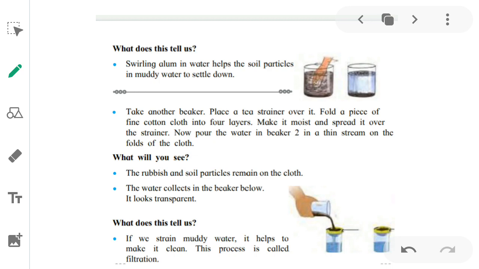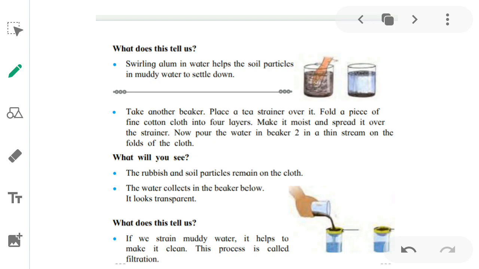See, first what we did is we swirled an alum in beaker 1. So what had happened? Swirling an alum helped the soil particles in muddy water to settle down. Now what you have to do? Take another beaker, which is beaker number 2.